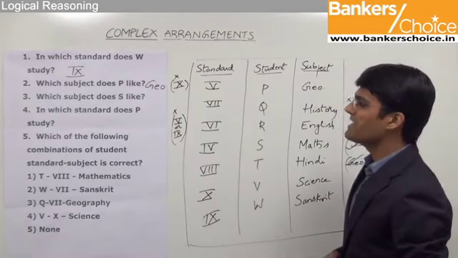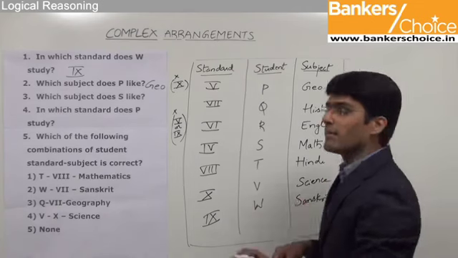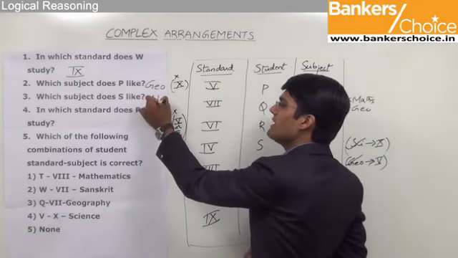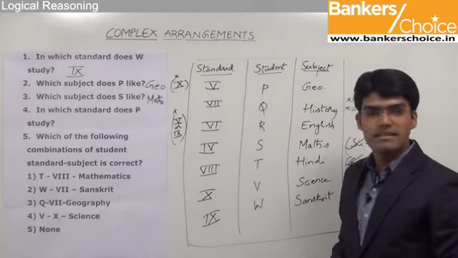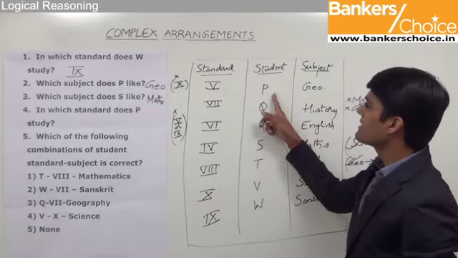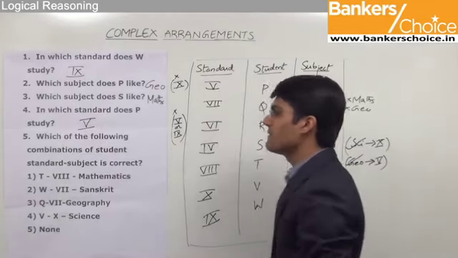The third one here is, which subject does S like? From the assignment we can see S likes mathematics. So the answer for question 3 should be mathematics. The fourth one is, in which standard does P study? We know that P studies in 5th standard. So the answer for question 4 is 5th standard.